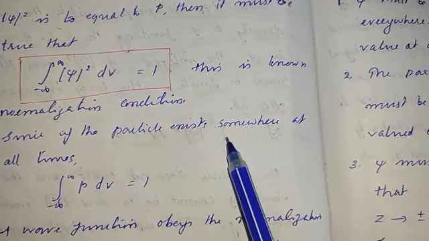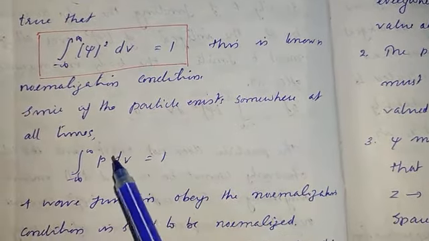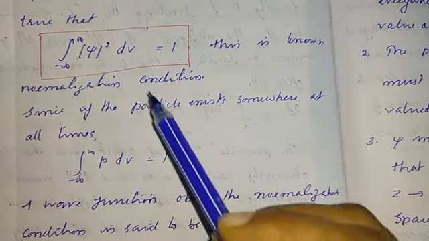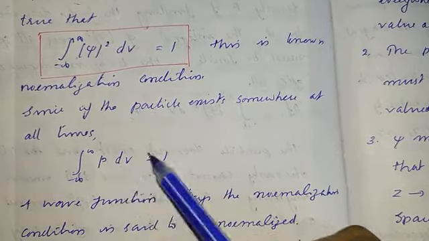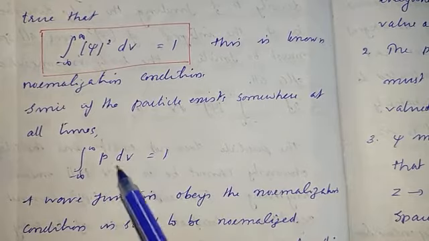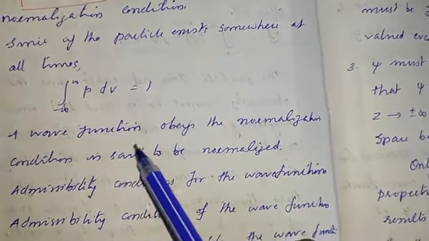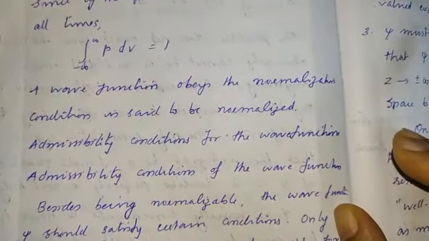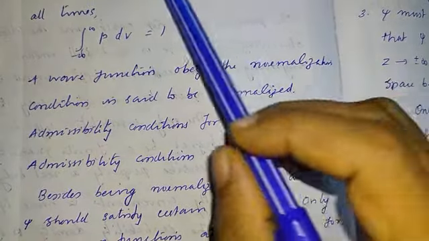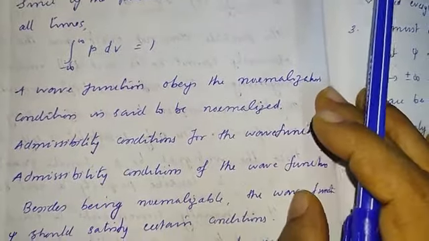Since the particle exists somewhere at all times, we can write the integral from minus infinity to infinity of p dv is equal to 1. That is, this probability density integral is equal to 1. So psi square can be replaced with this p, so the integral of p dv is equal to 1. A wave function that obeys the normalization condition is said to be normalized. So any wave function which obeys this normalization condition can be called normalized.